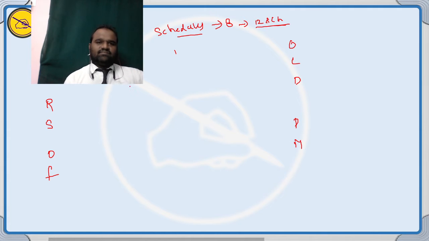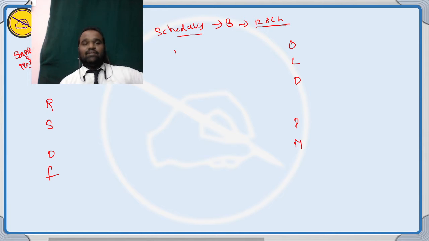What is schedule number 1? Schedule 1 contains a list of states and union territories with their territories. T for territories, the schedule number 1. Remember, the schedule number 2, E for emolument. What is emolument? The salaries and provisions of executives are called the emolument. E for emolument. Schedule number 2 discusses the salaries and the provisions of executives.